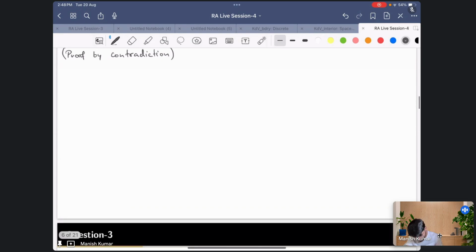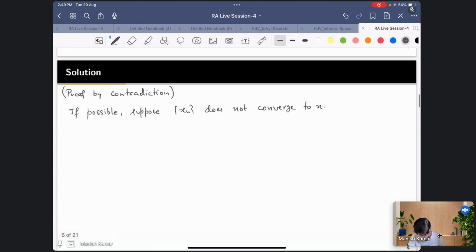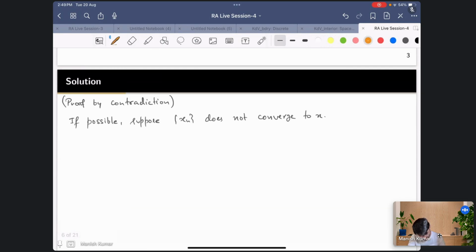Suppose, if possible, xn does not converge to x. So what does that mean? We'll have to negate the definition, so let me first write the definition of convergence, then I'll negate it.